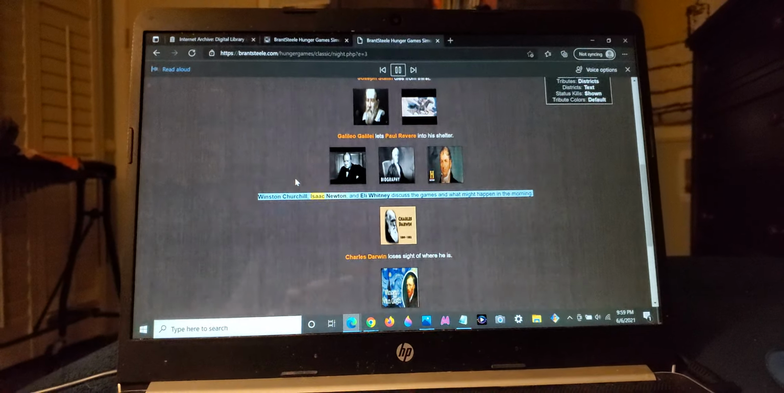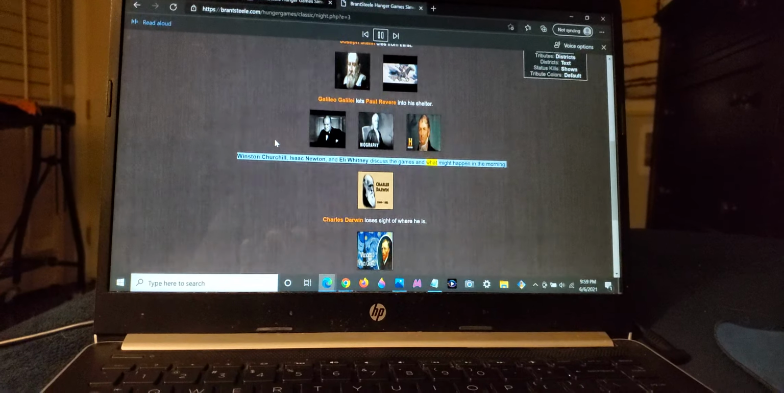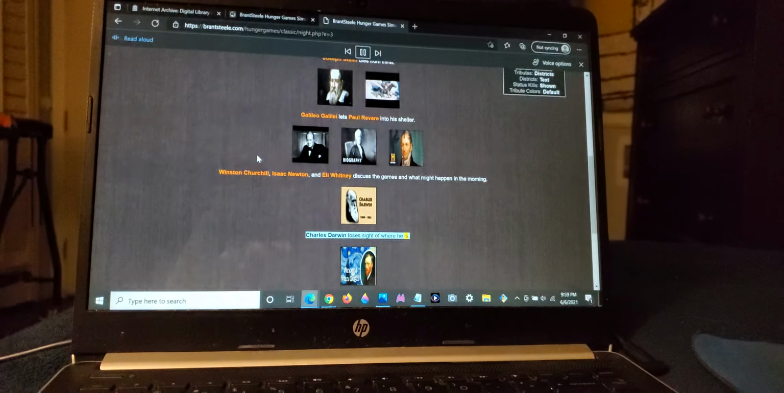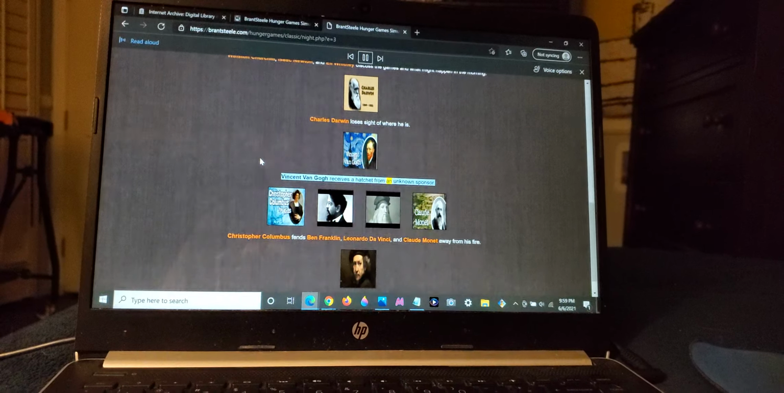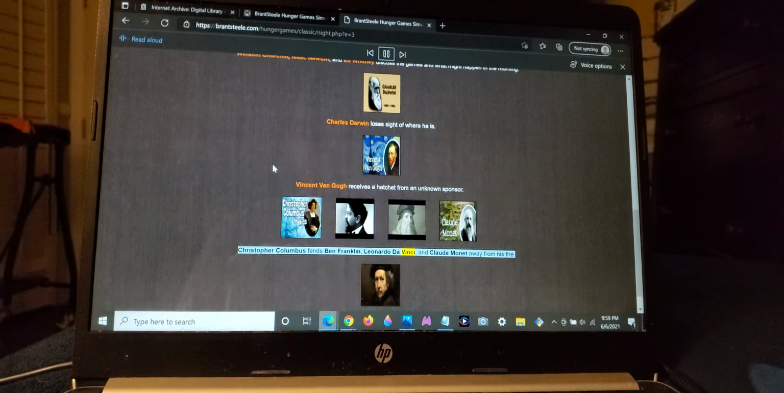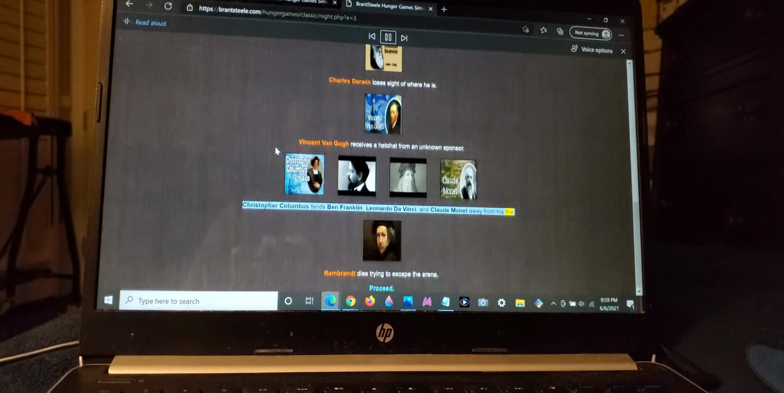Winston Churchill, Isaac Newton, and Eli Whitney discuss the games and what might happen in the morning. Charles Darwin loses sight of where he is. Vincent van Gogh receives a hatchet from an unknown sponsor. Christopher Columbus fends Ben Franklin, Leonardo da Vinci, and Claude Monet away from his fire.